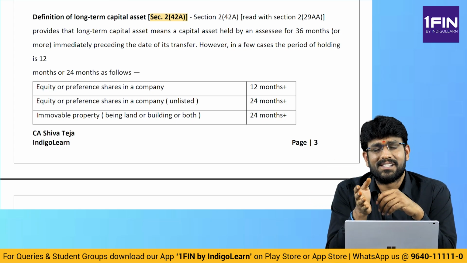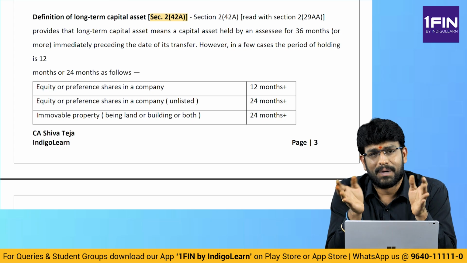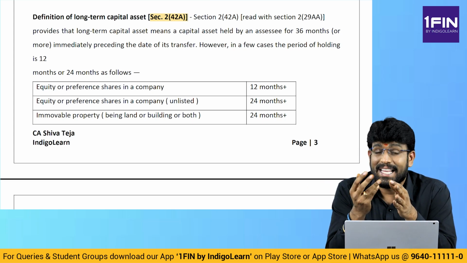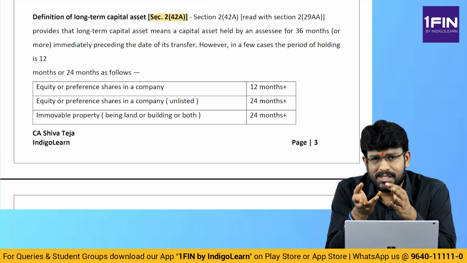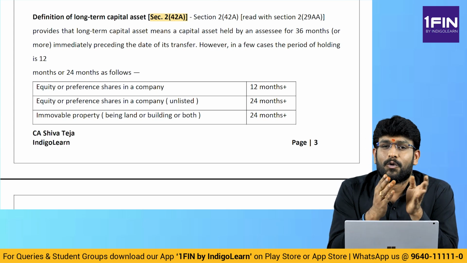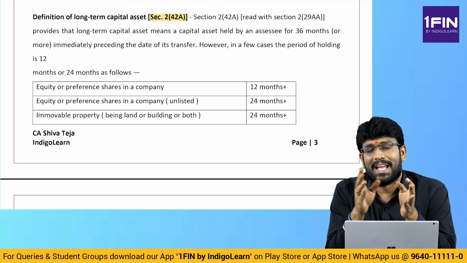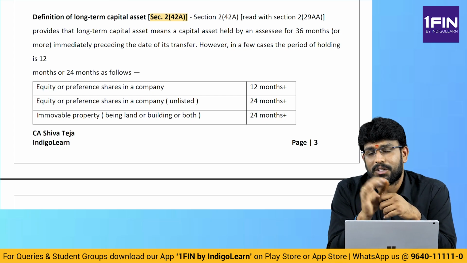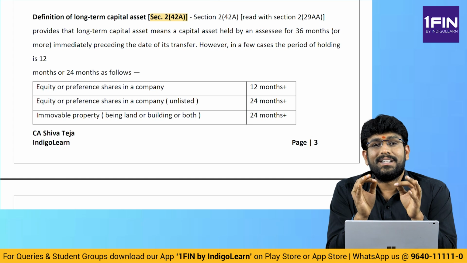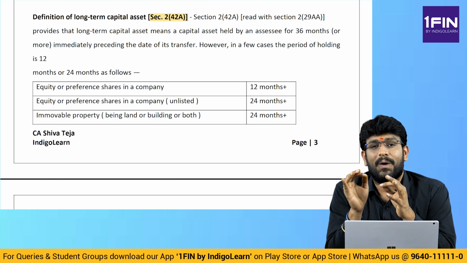Now what they have done is, this 24 months and 36 months logic, they combined together. That means henceforth there is no concept of 12, 24, 36. There is only the concept of 12 and 24. But when I say henceforth, there is a point to be noted: with effect from 23rd July 2024.